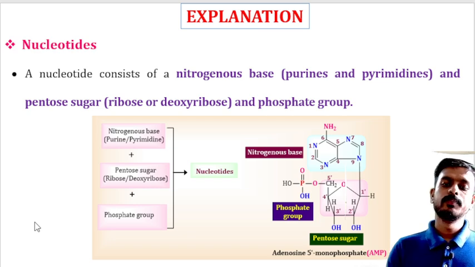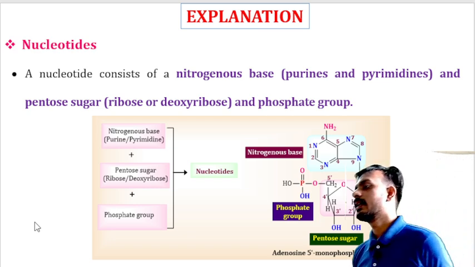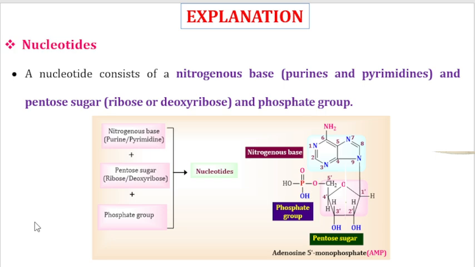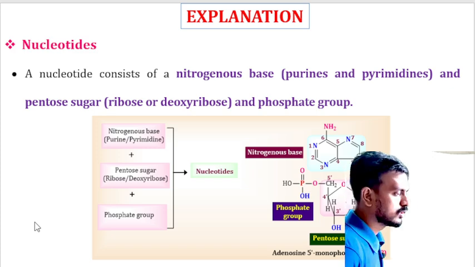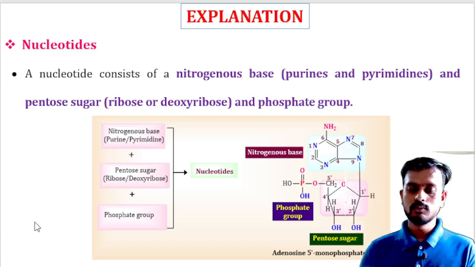A nucleotide consists of 3 components: nitrogenous bases, either purine or pyrimidine; sugar, either ribose or deoxyribose; and phosphate groups.